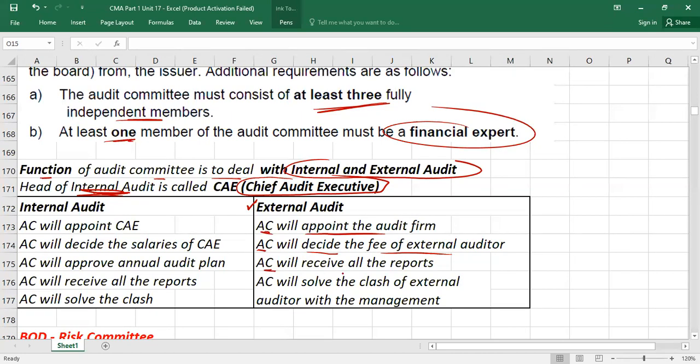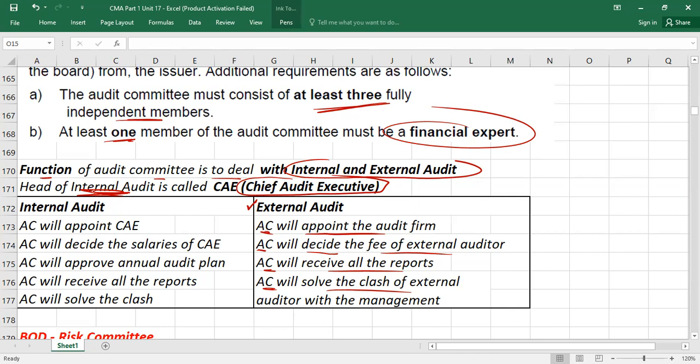Third is what? Audit committee will receive all the reports. As I told you, external auditors will come and audit the company's financial statements. They will also check the related internal controls, and then they will draft their report and submit it to the audit committee. Then what? Audit committee will solve the clash of external auditors. If the external auditor is having any clash with the management, maybe the auditors want some documents that management has not provided, they can report this issue to the audit committee and the audit committee will resolve it.